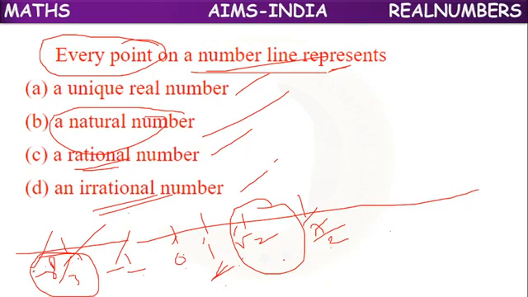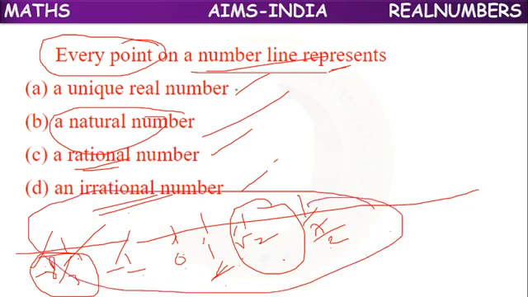But every point here belongs to a real number, because the real numbers are the superset of all numbers. So all these kinds of numbers can be considered as real numbers. On the number line, any point will show a unique real number. Actually, why are they called real numbers? Because they can be represented on a number line. So that's why they are called real numbers.